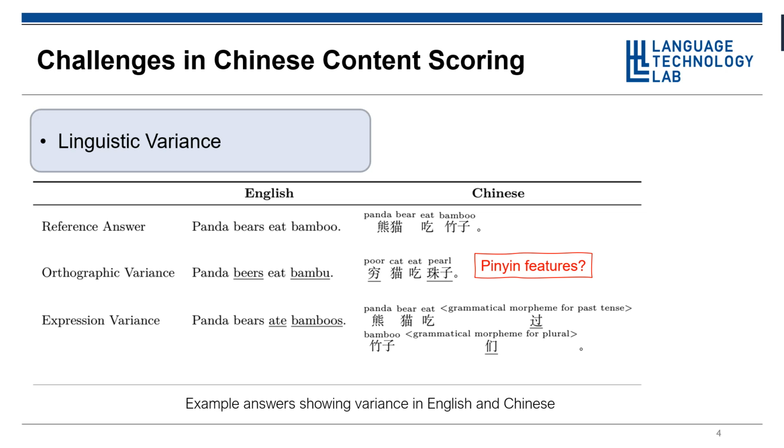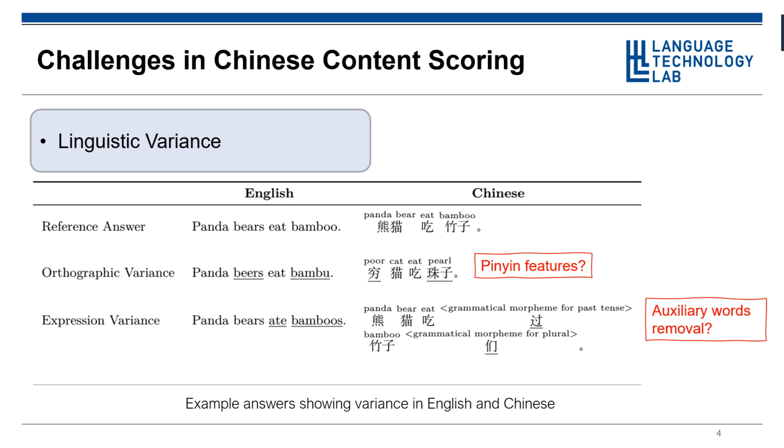In Chinese, similar grammatical morphemes, such as le and men, termed auxiliary words, which indicate the past tense and plural, can also be deleted in a pre-processing step to achieve a similar effect as lemmatization.